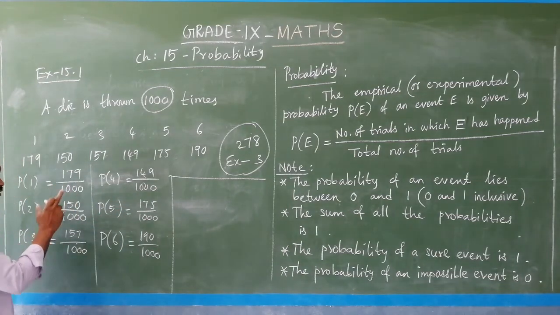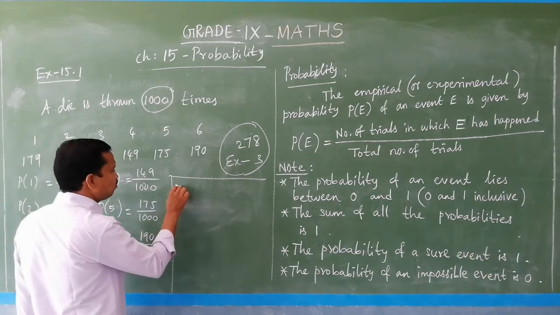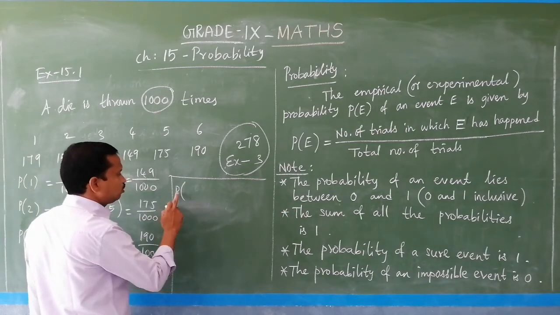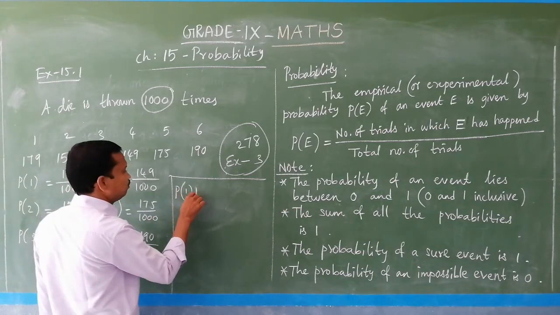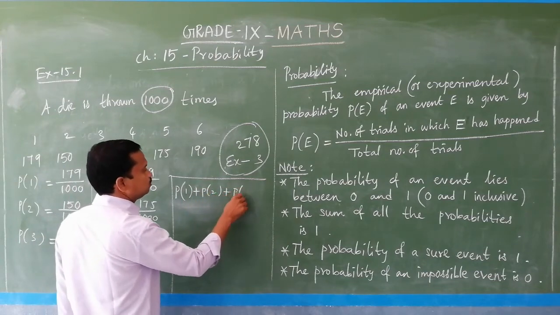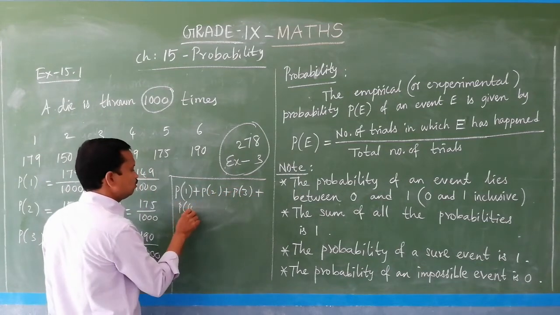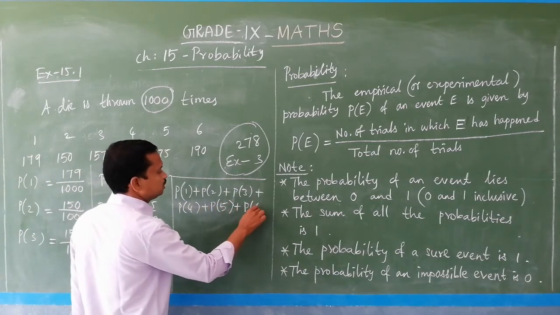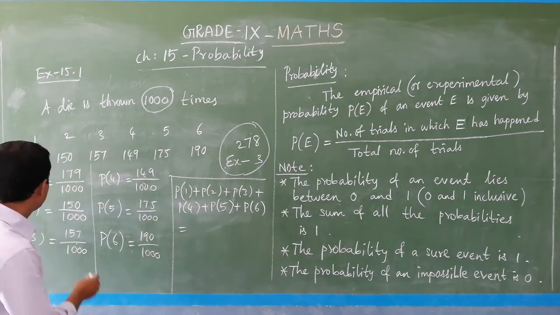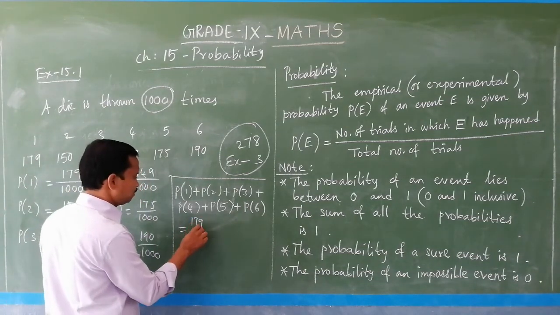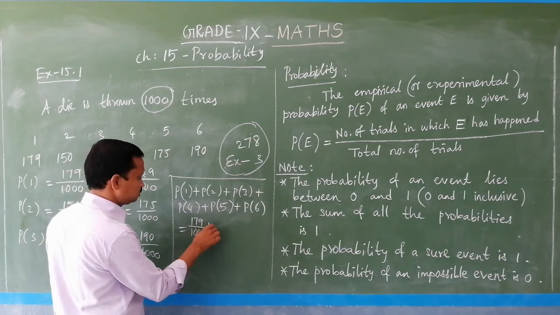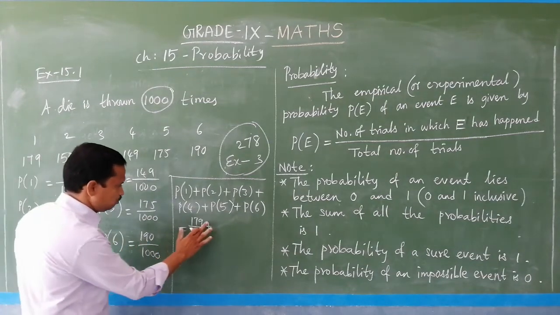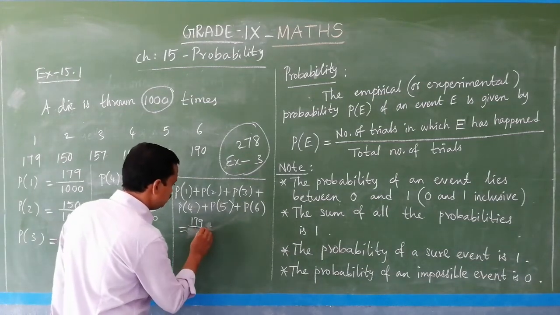You see, if you add, what will happen? The sum of all the probabilities, that means P of 1 plus P of 2 plus P of 3 plus P of 4 plus P of 5 plus probability of 6. So, you have to add like this: 179 by 1000 plus... You look, all the denominators are same. So, generally you put the denominator as common, right?